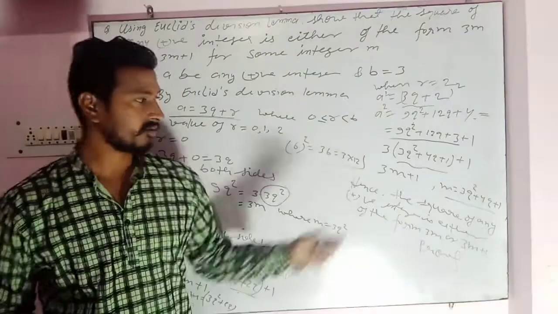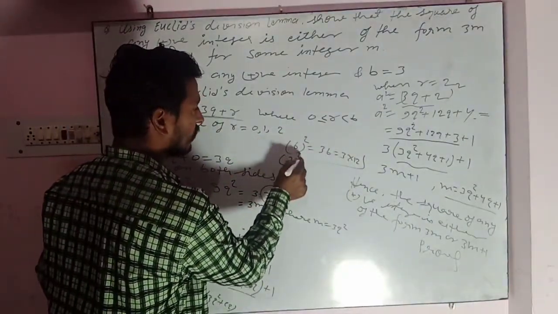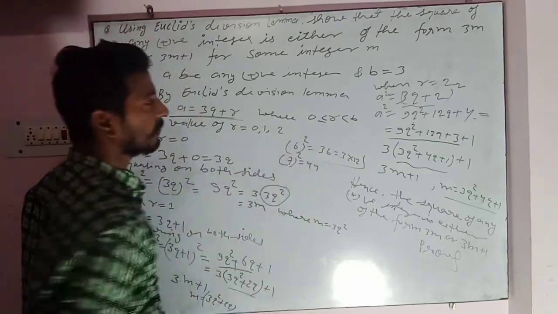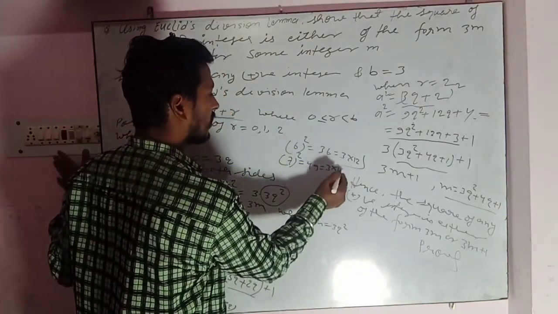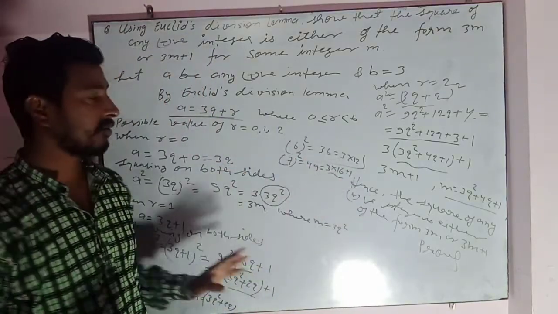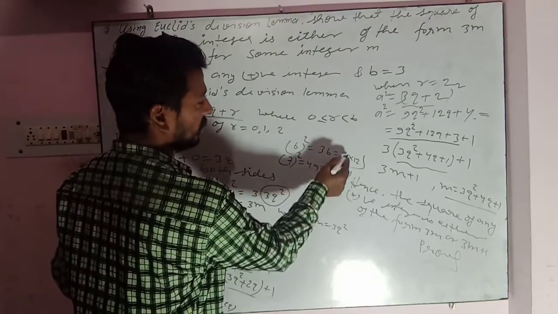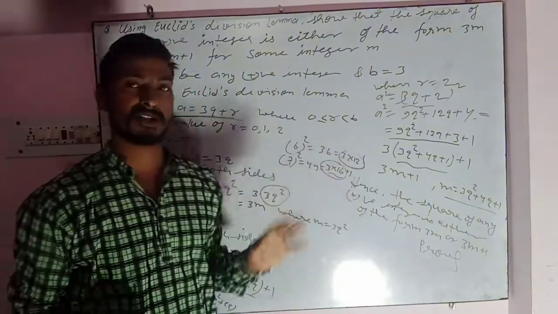So this is 3m. Now suppose there is 7, then 7 square is equal to 49. So 49 can be written as 3 into 16 plus 1. 3 16s are 48, and then 1 makes 49. Now this is 3m and this is 3m plus 1, where m is equal to 12 and 16 respectively.